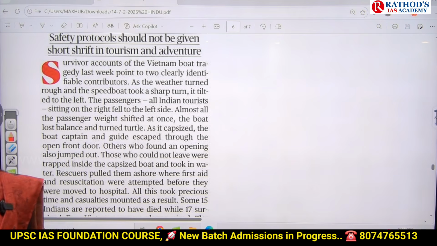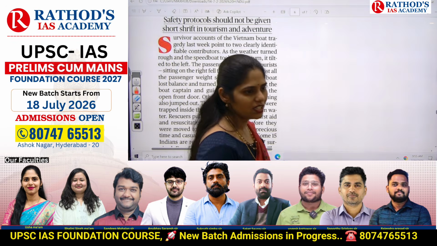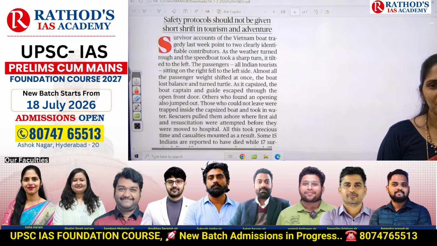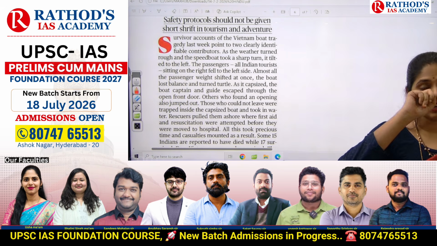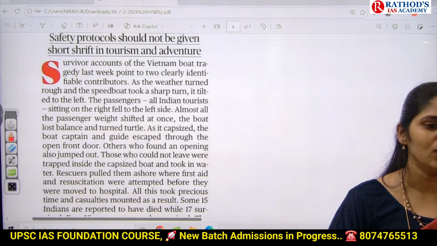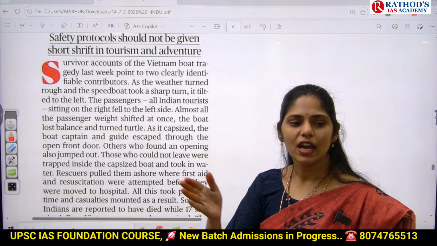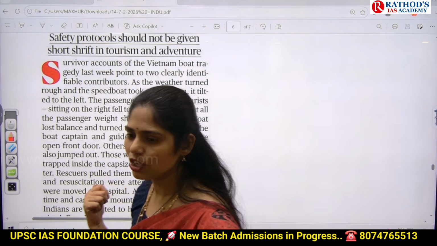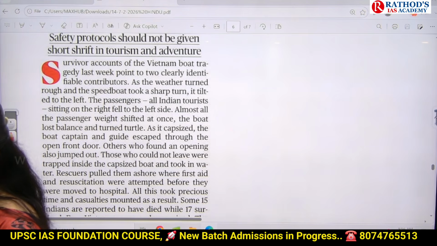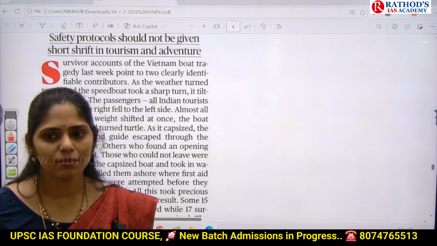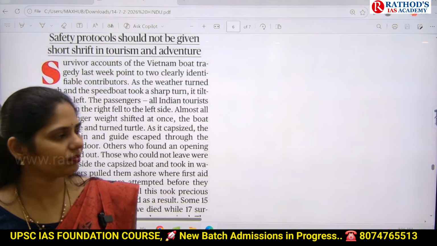As a district collector, you are the head of the District Disaster Management Authority, and you need to know what can be done. You need to be aware of the disaster management cycle, like what is your role before disaster, during disaster, and after disaster. So for sure, you may get a case study, or from a disaster management point of view, you may get a 10 marker or 15 marker question on this topic.